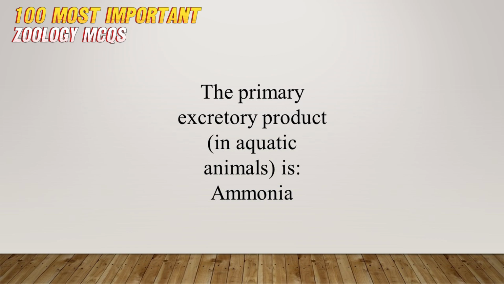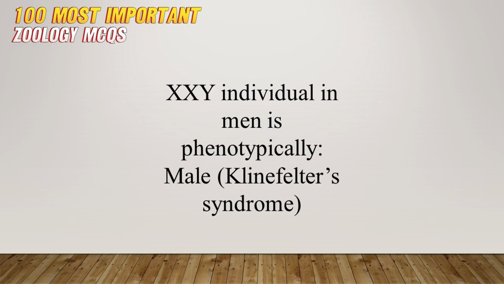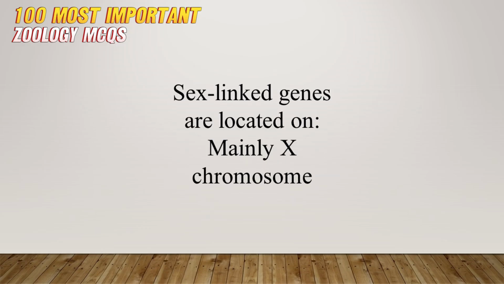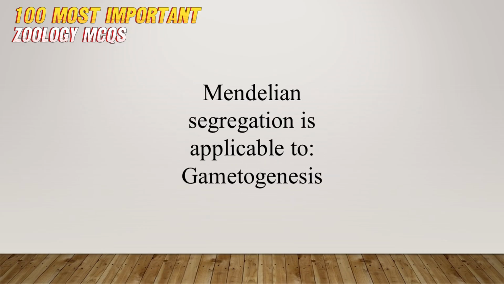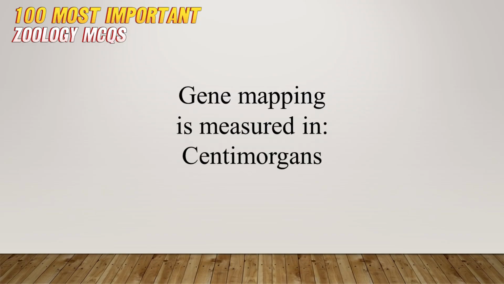The primary excretory product in aquatic animals is ammonia. Pepsin is responsible for digestion of proteins. XXY individual in men is phenotypically male, Klinefelter syndrome. Sex-linked genes are located mainly on the X chromosome. Mendelian segregation is applicable to gametogenesis. The number of alleles of a gene in a diploid individual is 2, not 1. Gene mapping is measured in centimorgans.